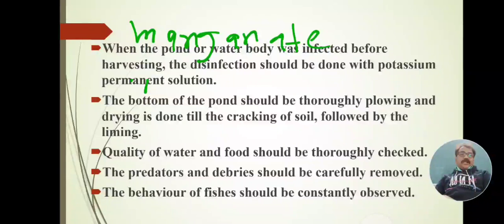Second control measure: predators and debris should be carefully removed. Predators may be fish, frogs, reptiles or other predatory animals. Predators and debris should be clearly removed. Debris means waste parts, fallen parts. When predators are removed, fishes can live freely, and the pathogens and parasites that predators spread can be avoided.